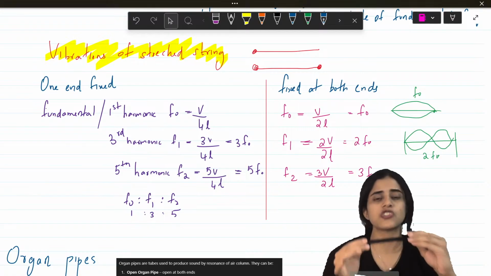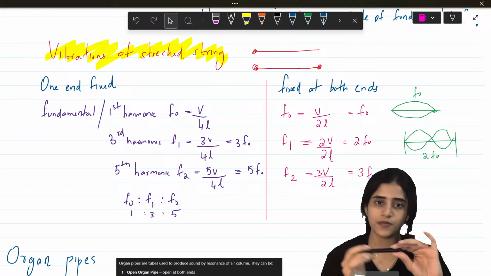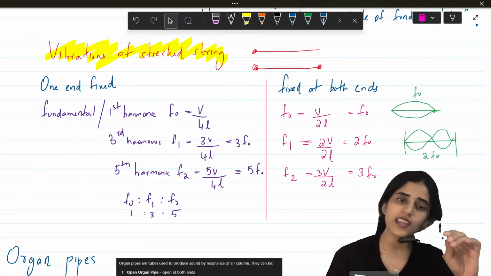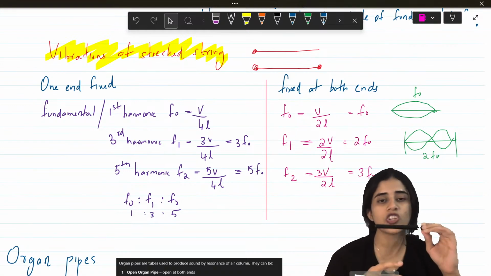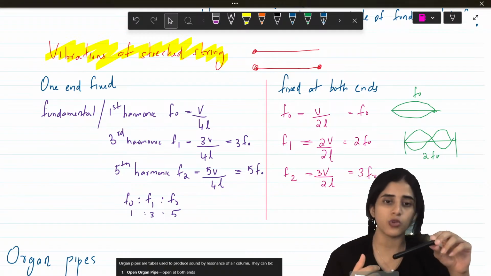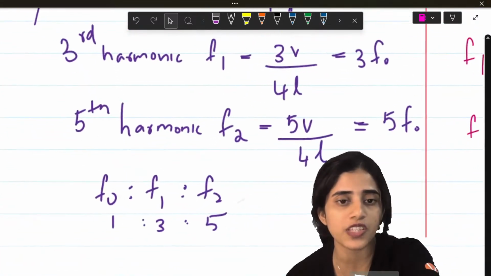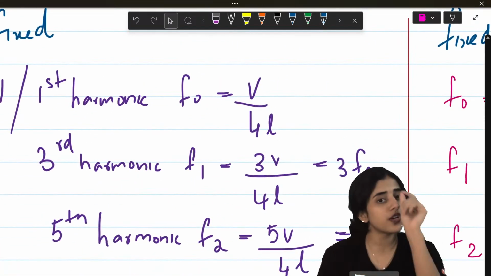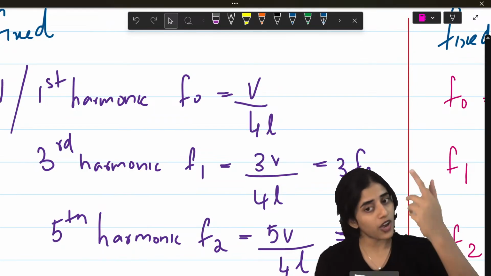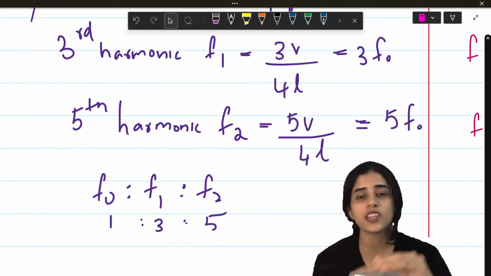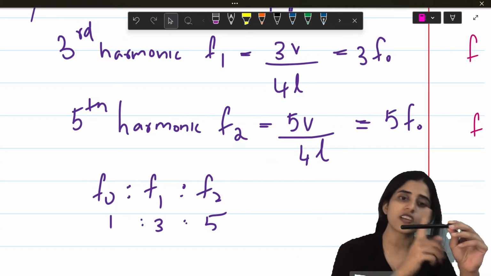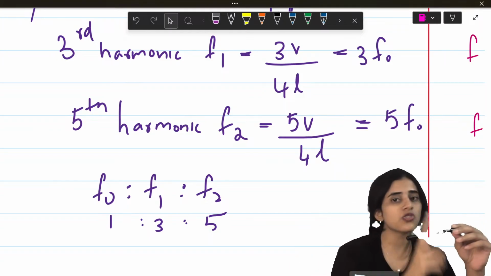The first vibration is going to be V by 4L. You need to learn that. Now the second one is the third harmonic, which is going to be 3V by 4L. The next harmonic is going to be 5V by 4L. You can see each of these are integral multiples. The first harmonic was F0, the second is 3F0, the third is 5F0. So when the string is attached at only one end, the harmonics F0, F1, F2 vary in the ratio 1 is to 3 is to 5.